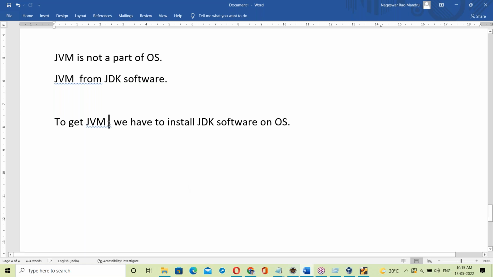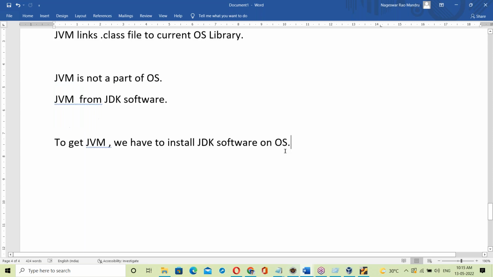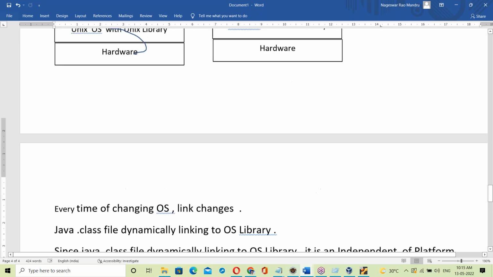To get JVM, you have to install the JDK software on the OS. Okay, fine. Next, one more thing here.